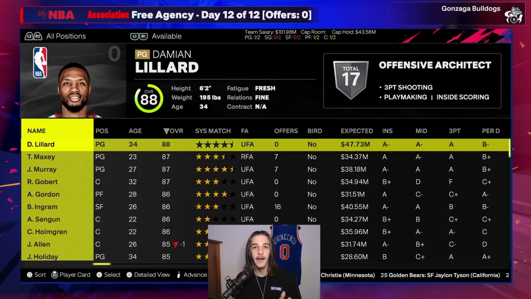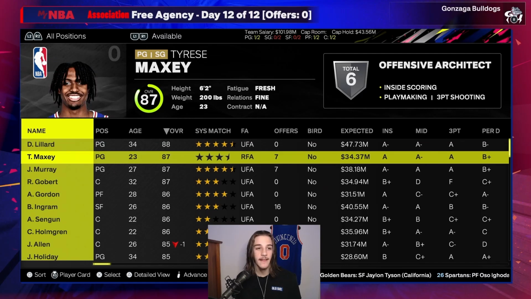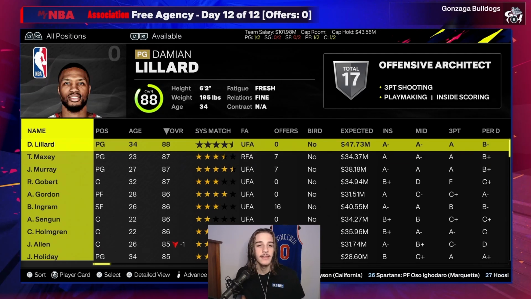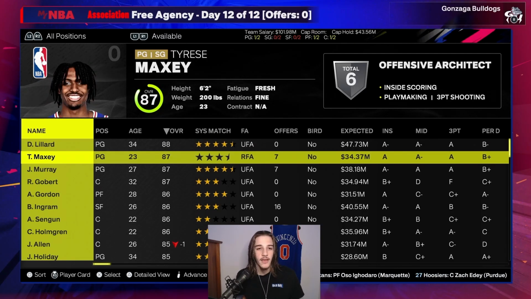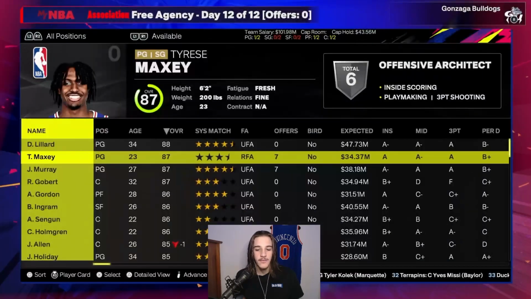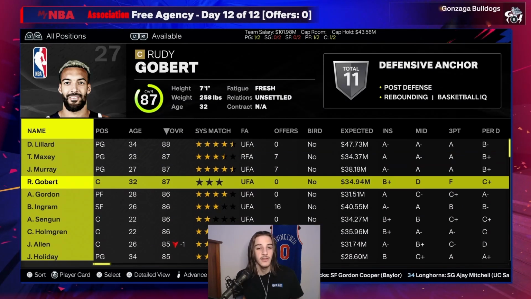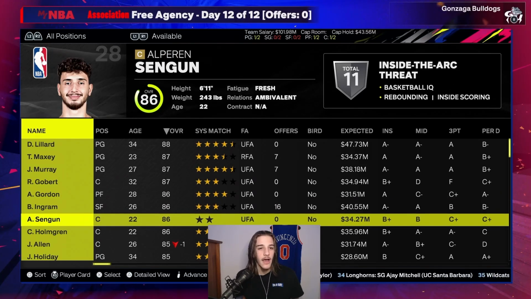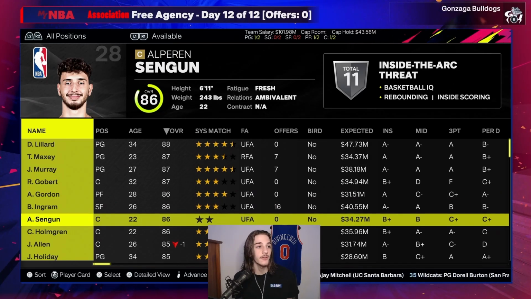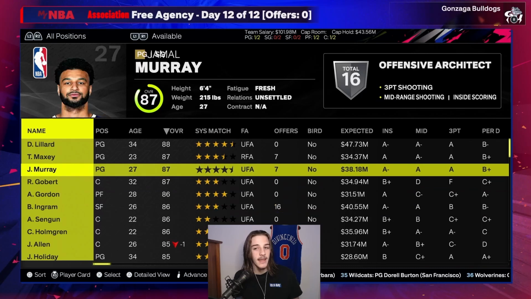And we're officially on the last day that players can sign in this first period. Dame still has no offers. Tyrese Maxey still has 7 offers. Brandon Ingram has 16 offers. Chat with 11. Guys like Rudy Gobert, Aaron Gordon, Alperen Sengun, guys that are the top players still in the portal, have not committed anywhere yet.